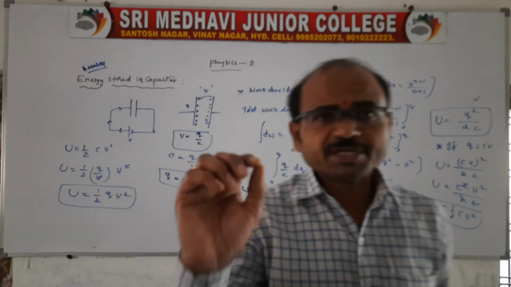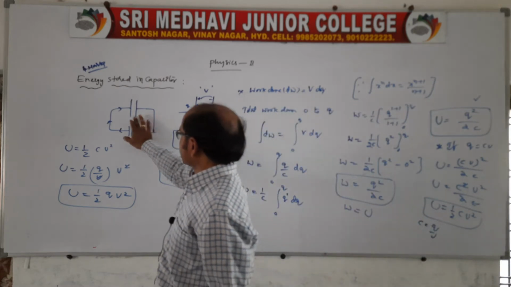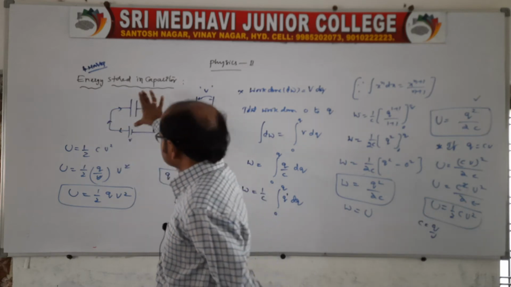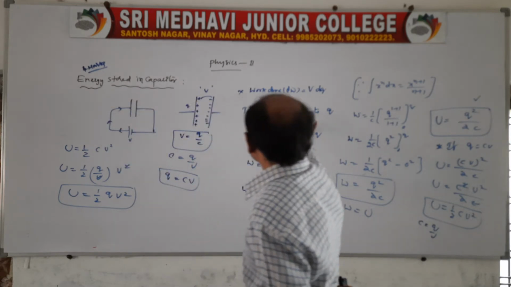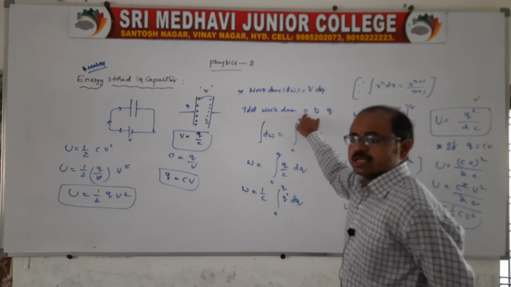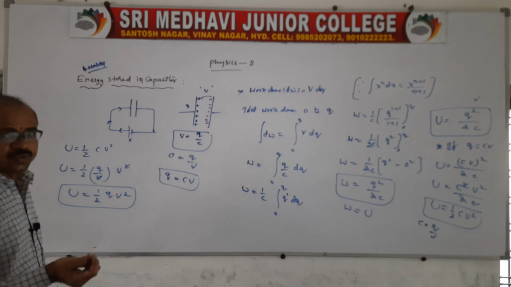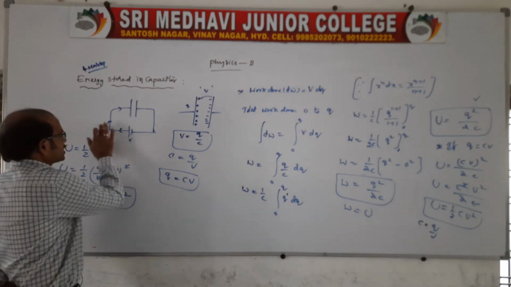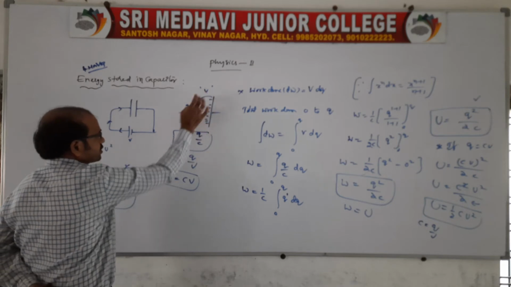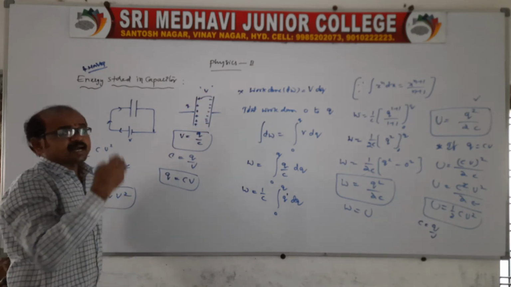So once again I'll explain the energy stored in a capacitor. The capacitor plates are connected to the opposite terminals of a battery. Initially, take the charge on the capacitor as 0, because the battery is connected but there is no flow of charge. Now let us start the flow of charge. When the key is closed, there will be a charge flow, and the capacitor plates increase their potential as charge is added.